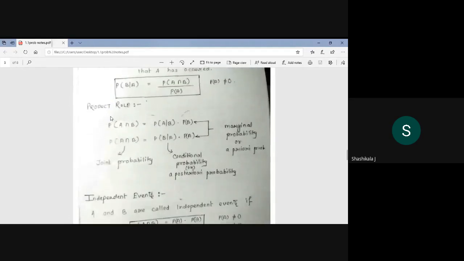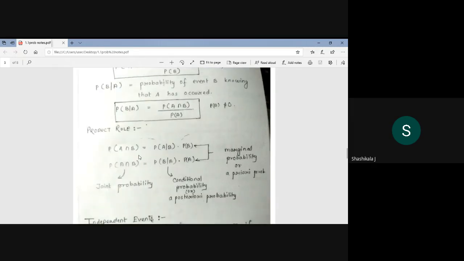Now that is the product rule. What is the product rule? P of A union B is equal to, if I use this and cross multiply, conditional probability of A by B into P of B. And similarly, for the same thing, if I use B by A, it is into P of A, that is the numerator. If B is there in the denominator, it is probability of B. Then the conditional A by B or conditional B by A.